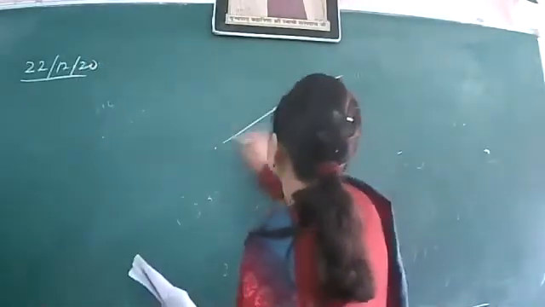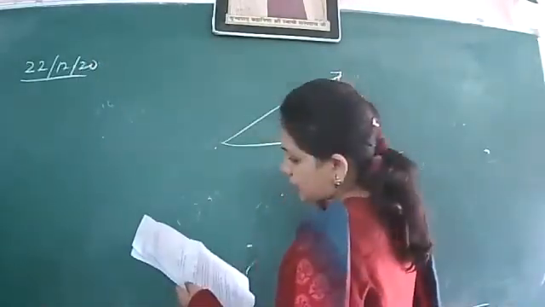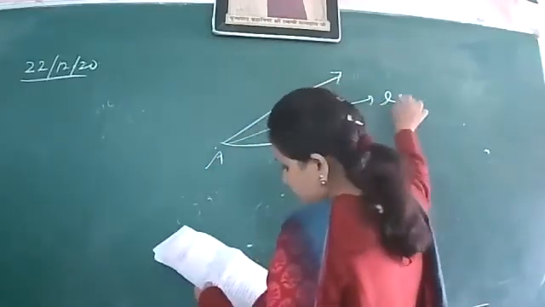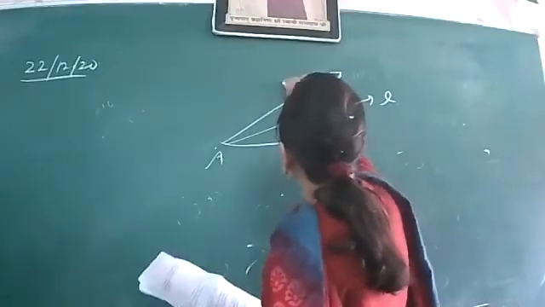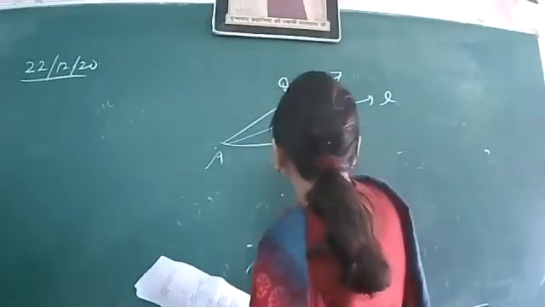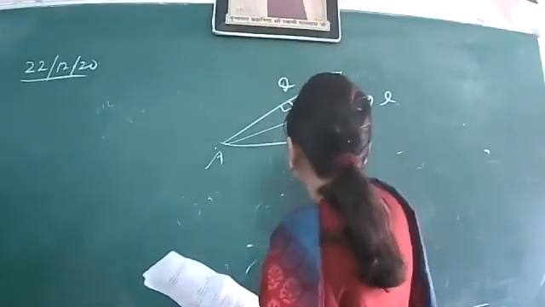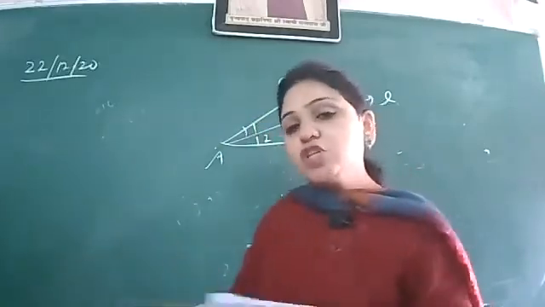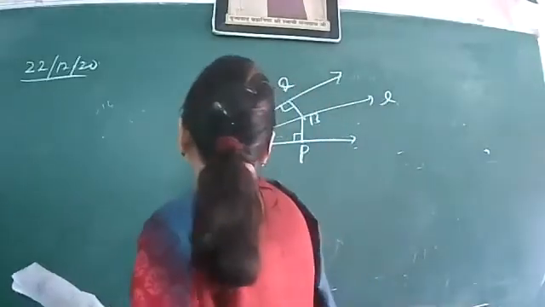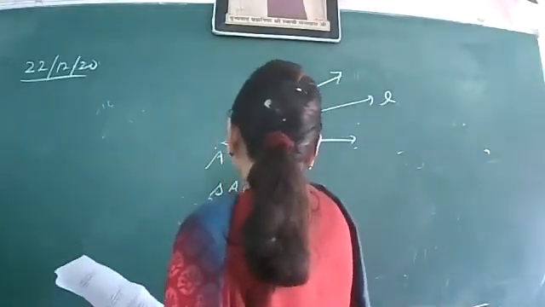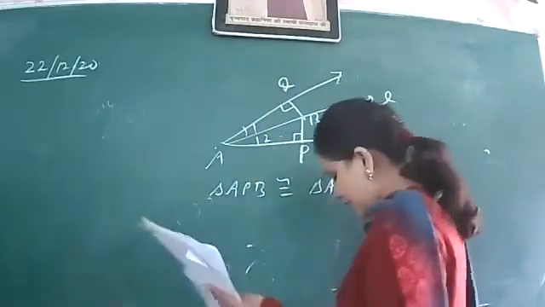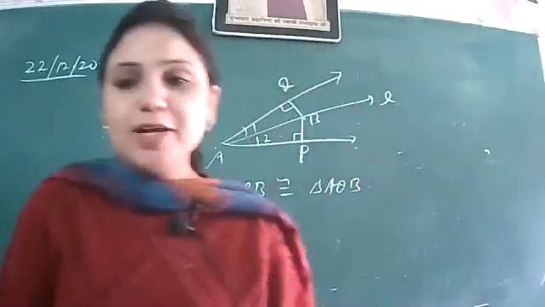This is a figure where this is angle A, and this side L is the bisector, and this is point B, here it is Q, P, and this is point P, 90 degree. So I'm taking 1 and 2. The question was, prove that triangle APB is congruent to triangle AQB. Only this was asked in the paper.